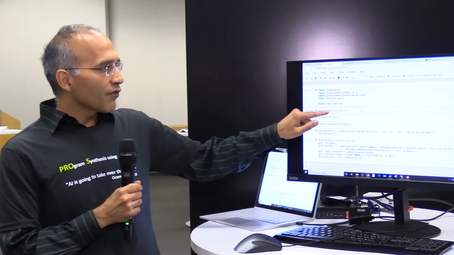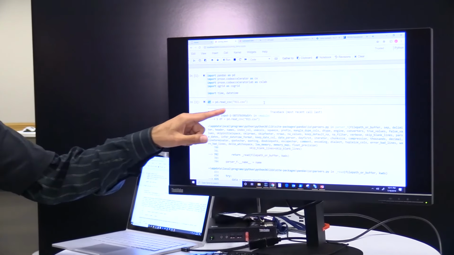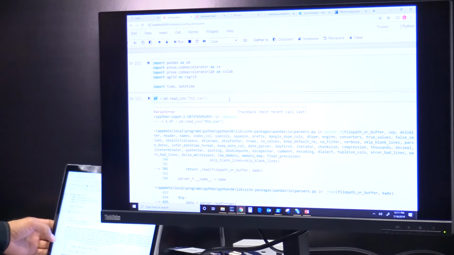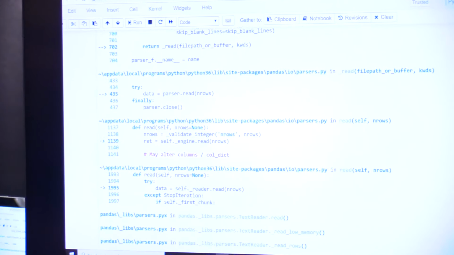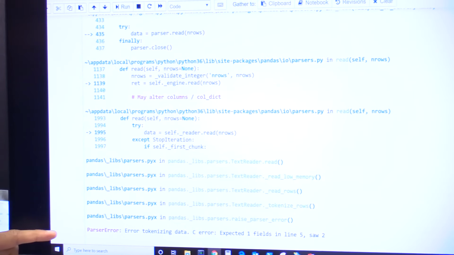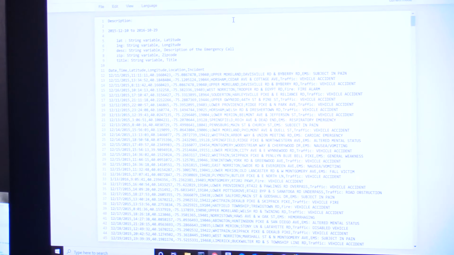This is often done using a popular Python library called Pandas, and specifically the read CSV API. So now when I invoke the read CSV API with the name of the file that I want to analyze, it's like something went wrong here. Some error got thrown. So let's look at this error to see what went wrong. Unfortunately, the error isn't very constructive here. So let's take a look at the file that I was trying to analyze.